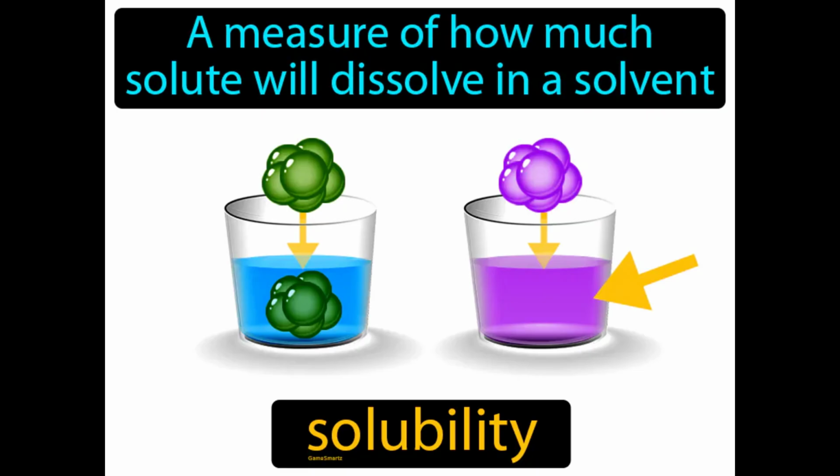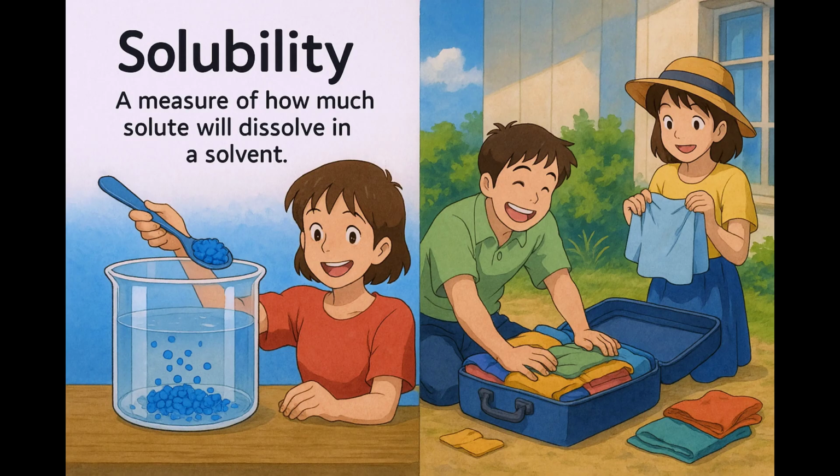A measure of how much solute will dissolve in a solvent. Solubility. Solubility is how easily a substance can dissolve in a liquid to form a solution. Imagine trying to fit all your clothes into a suitcase for a trip. Just like there's a limit to how many clothes you can pack before the suitcase won't zip, solubility is the limit to how much solute can dissolve in a solvent.